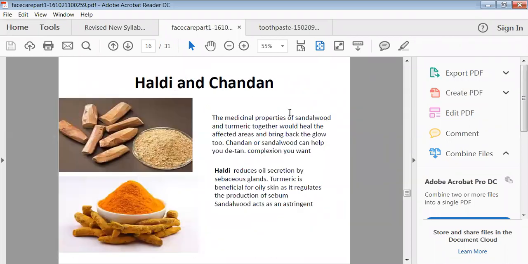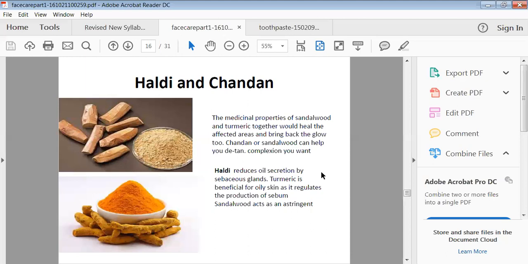Then another one is haldi and chandan. See, haldi and chandan both are medicinal materials. Both have their utilization in various kinds of pharmaceutical products. Both help in improving the natural gloss of your skin. This haldi reduces the oil secretion.